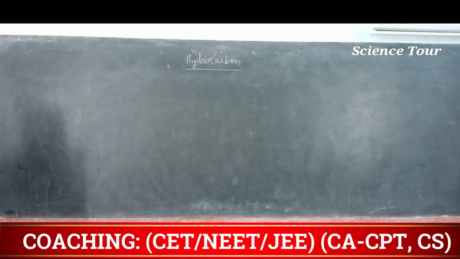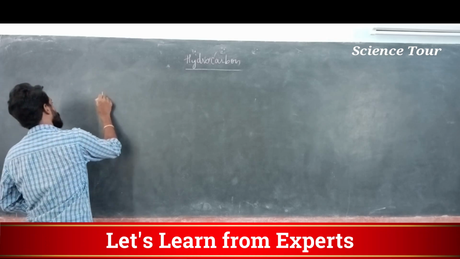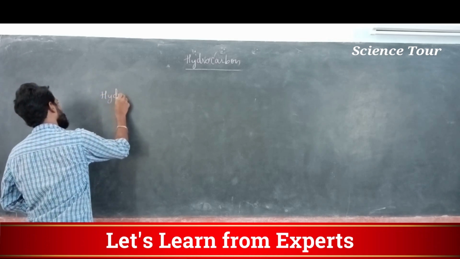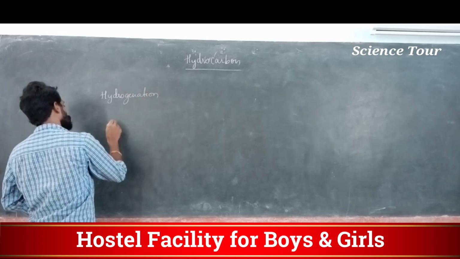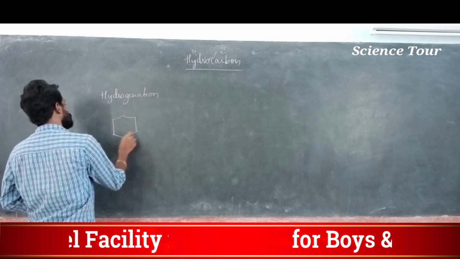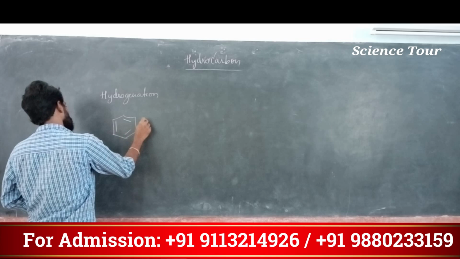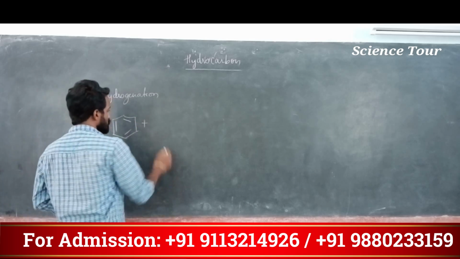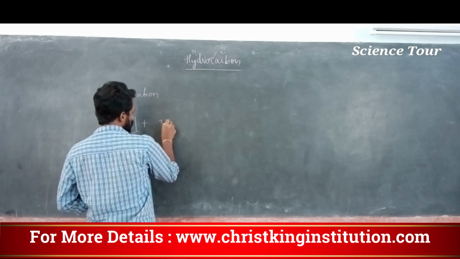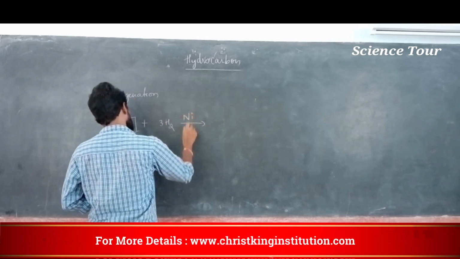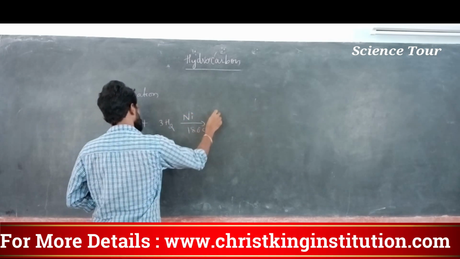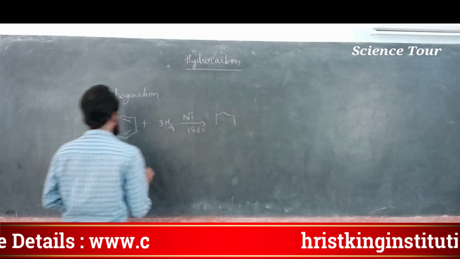Next, my dear students, next is hydrogenation. Hydrogenation means adding hydrogen, my dear students, adding hydrogen to benzene. That is over already, but I will teach you once again. Benzene is taken and reacted with 3 molecules of hydrogen, with nickel as a catalyst at 180 degrees temperature. It gives 3 molecules of hydrogen added.